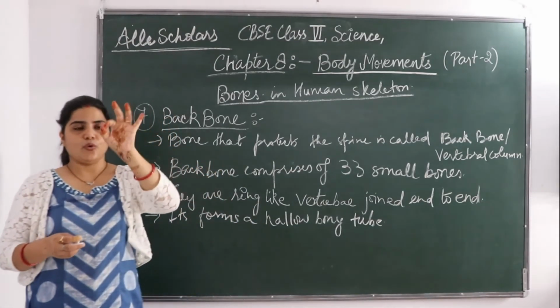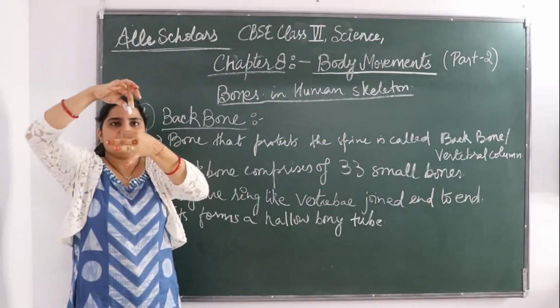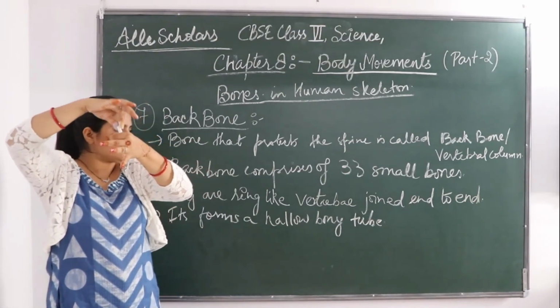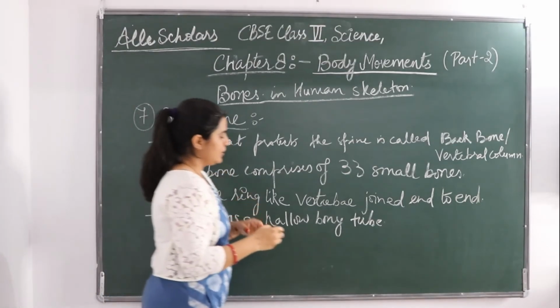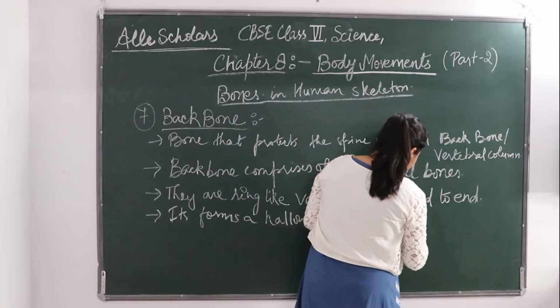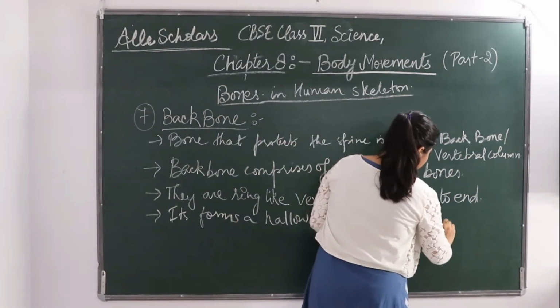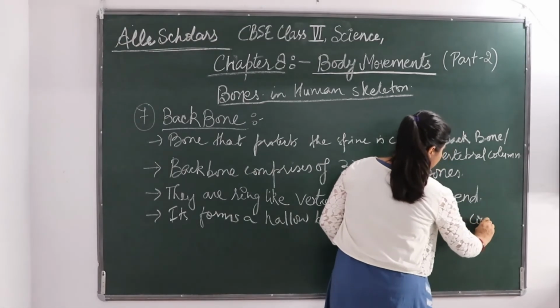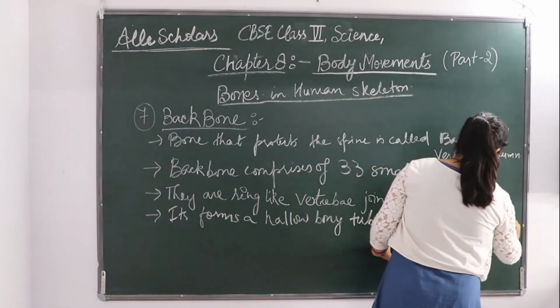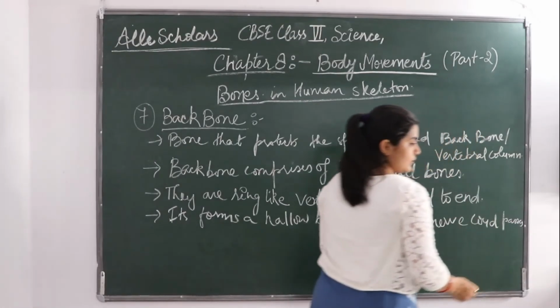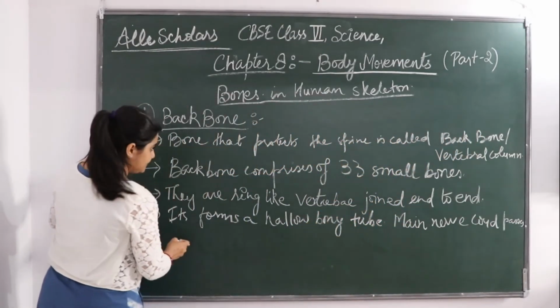In this hollow bony tube, our main nerve cord passes through.